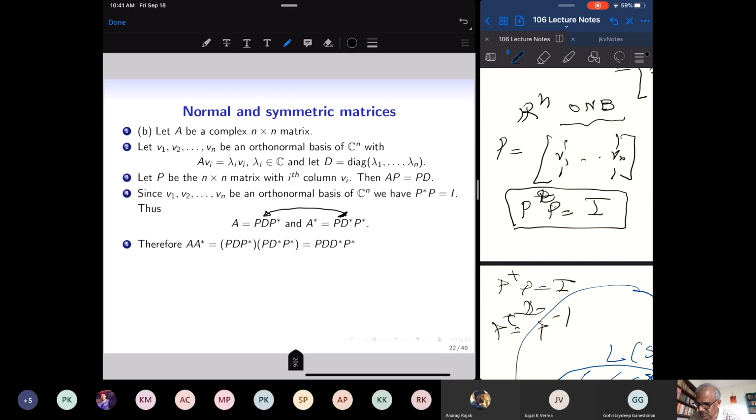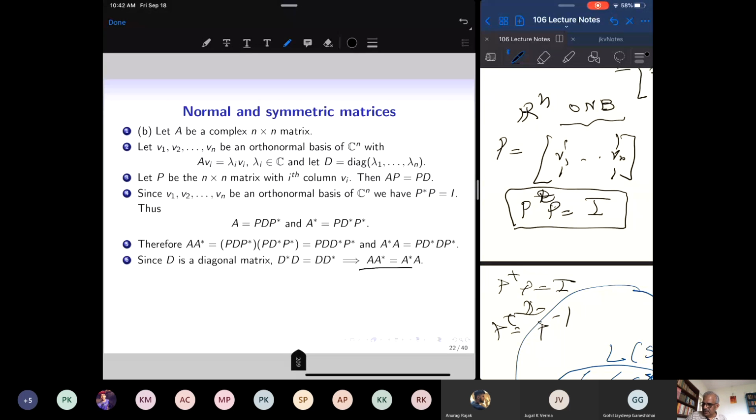So I cannot say A is equal to A star, but A star is fine. A star is P D star P star. And A A star is P D D star P star, because P star times P is identity, so that goes away. Similarly, A star A is equal to P times D star D P star, and D star D is equal to D D star, because you can just check that any two diagonal matrices commute with each other. So in particular D and D star will commute, and therefore A A star is the same as A star A.